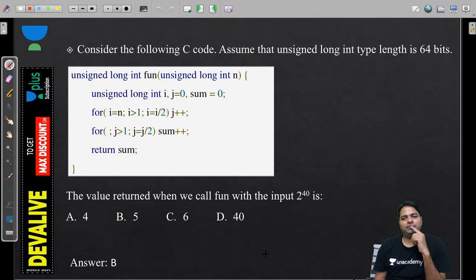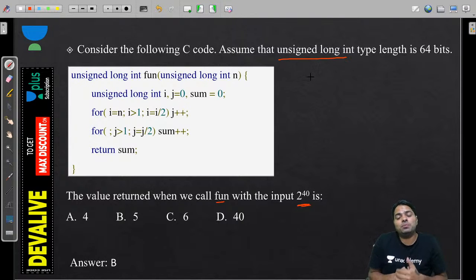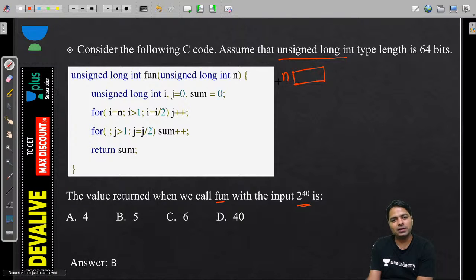Now next one, loops again. You should be very careful when you are dealing with the loops, as I said. And what did they ask? The value returned when we call fun with 2 power 40. Okay guys, 2 power 40 is very big, and they are using unsigned long because the 2 power 40 should be within the range of long int, and they use unsigned because we are not going to use a signed anyhow. Now N has 2 power 40. It fits because the long is going to have more than 40 bits, no doubt.